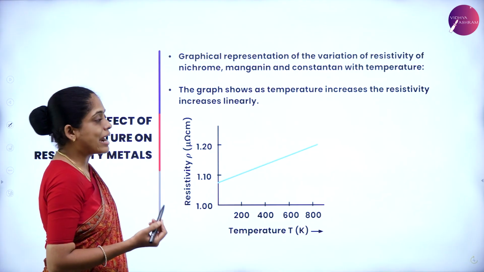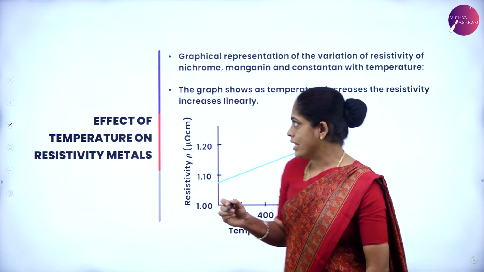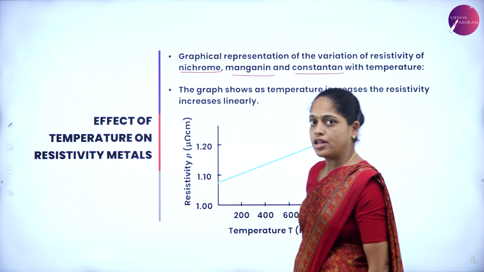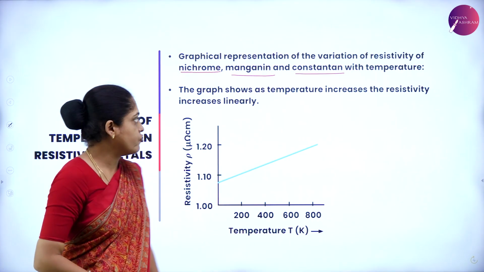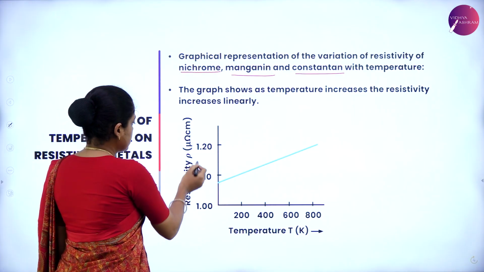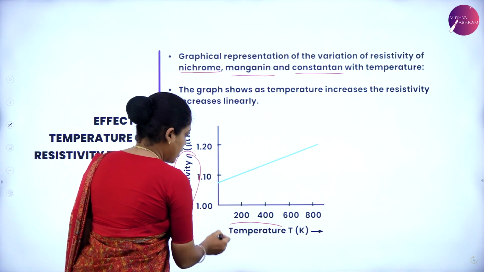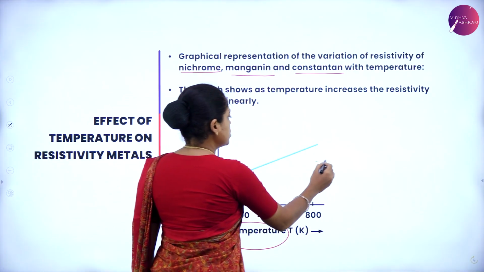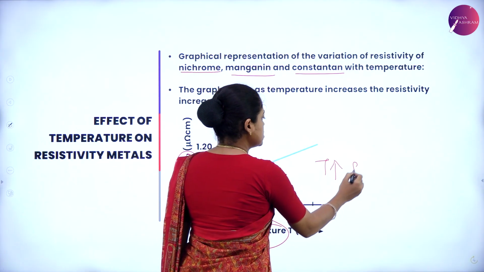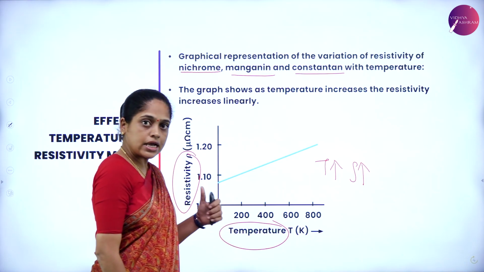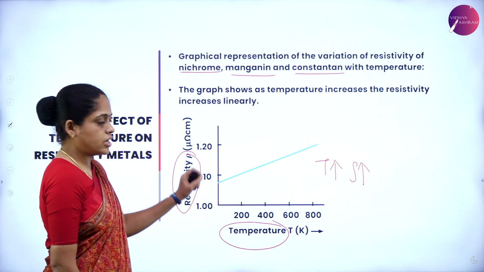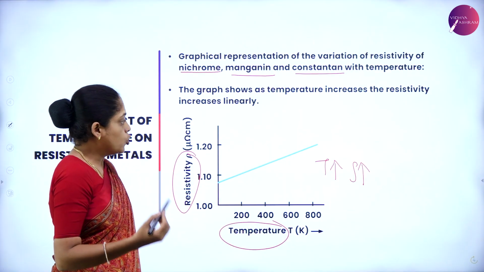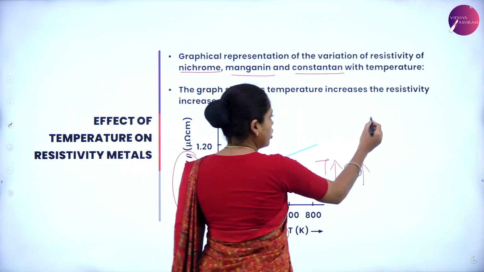And let us know the graph for the materials like nichrome, manganin and constantan, which are alloys. For the alloys, the resistivity and the temperature graph is given here. See, as the temperature increases, resistivity increases in the conductors. So, this is the graph for the three materials, and you have another graph which is in your textbook, that